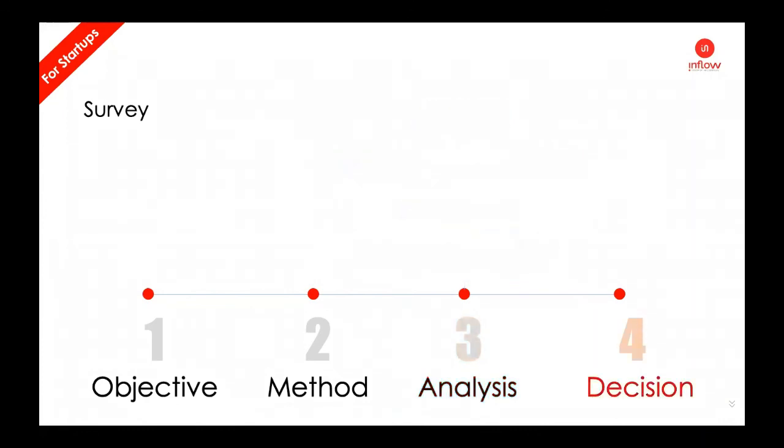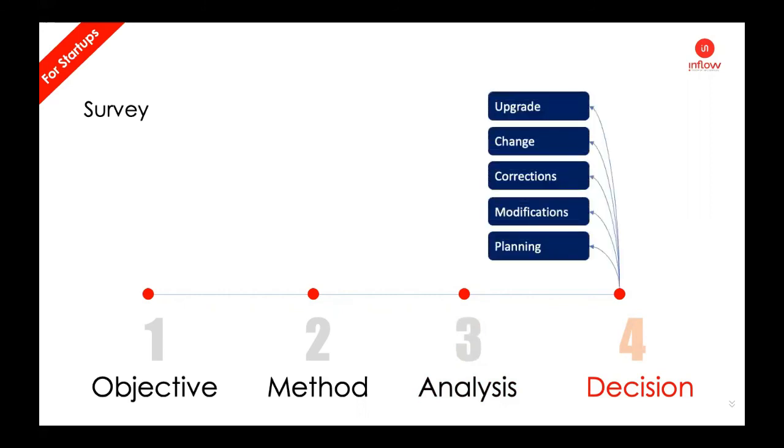We know that हम decisions लेते हैं because we have identified something, and basis on that we have decided an action plan. Why do we do that? We should know that we are doing all this for preparing and taking actions for the final results. We are implementing it to do good planning. We want that information to do a modification. We want to do corrections. We want to make a change, and we want to upgrade something. That is our final goal, and that is the final result.